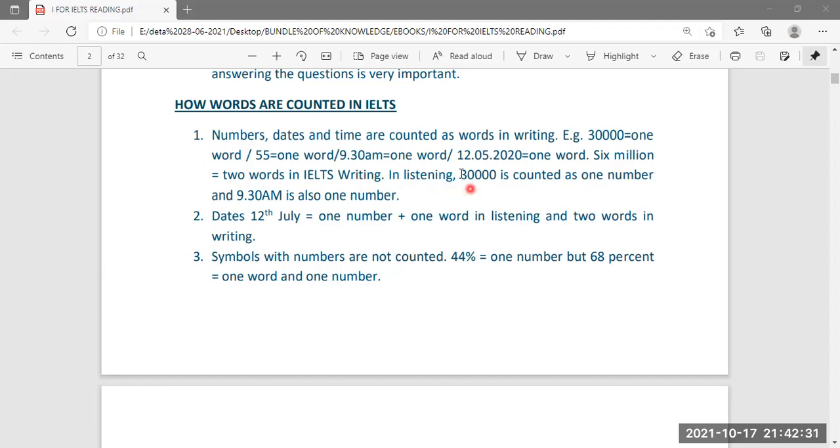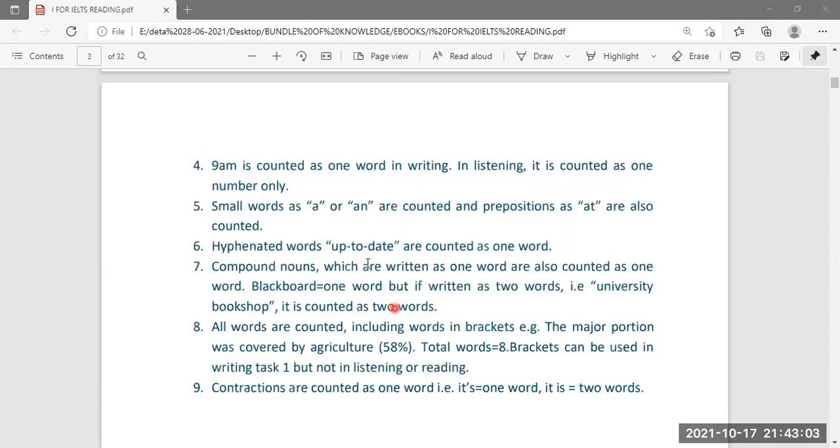In listening, this figure 30,000 is counted as one number. And 9:30 a.m. without space is also a number. Dates like 12th July, this is one number and one word in listening. And this is two words in writing. Symbols with numbers are not counted. For example, 44 with the symbol of percentage, this is one number only. But 68 space percent, it is one word and a number. 9 a.m. without space, this is counted as one word in writing. Whereas in listening, it is counted as one number only.